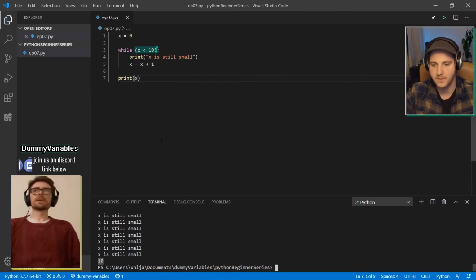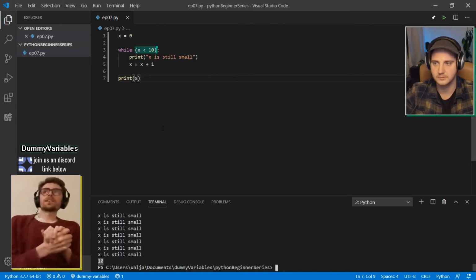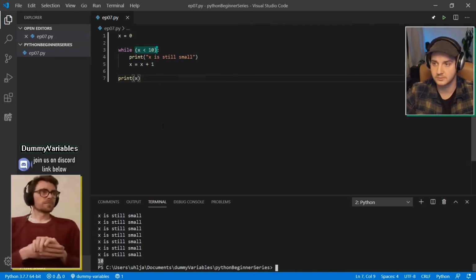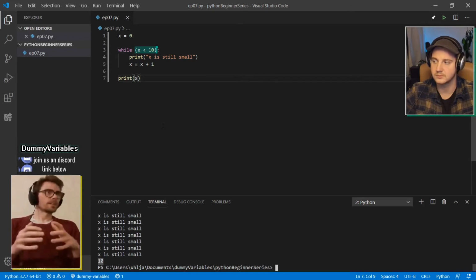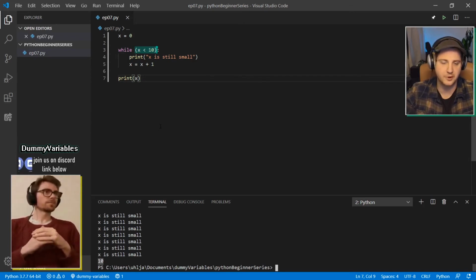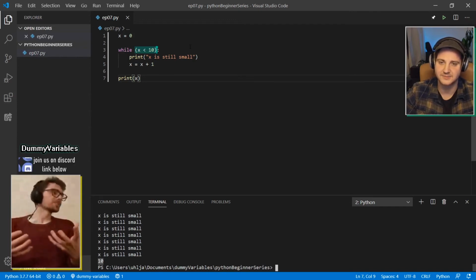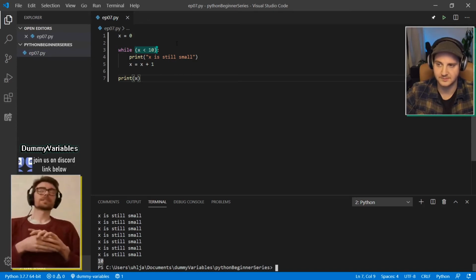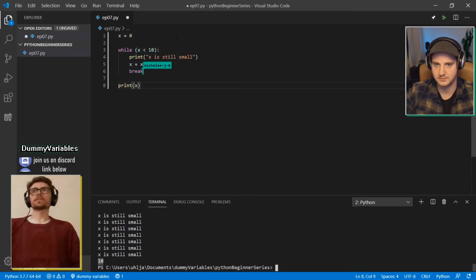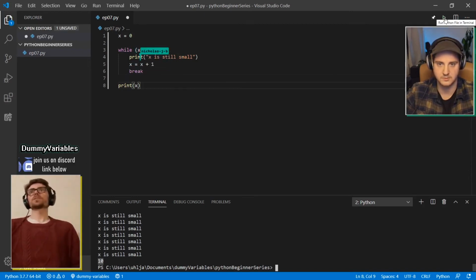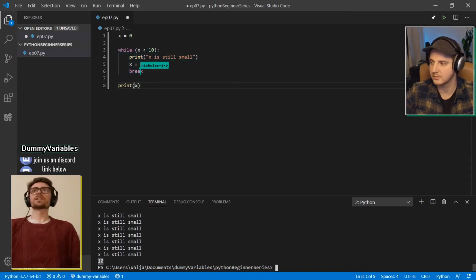So there's another way of exiting a while loop, and that's with a statement called break. Have you heard about break, Jacob? I've heard of it, yeah. Tell me more about it. Refresh me. What it does is it just breaks out of the loop. As soon as you hit something that says break, you leave that loop. So if you were to write break at the bottom of this, we'd run this line, check the condition, and if it's true, we'll enter and run these lines. And as soon as we get to this, we're done. We're out of the loop and we're gone.